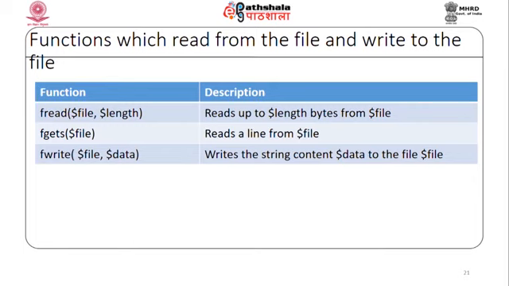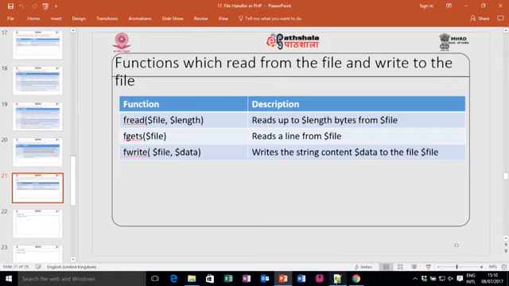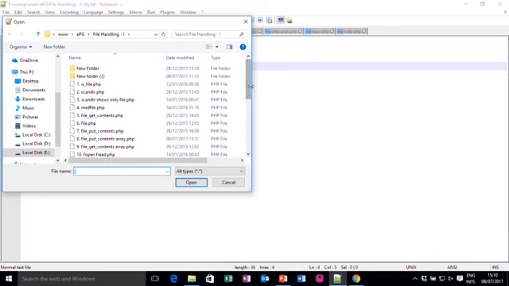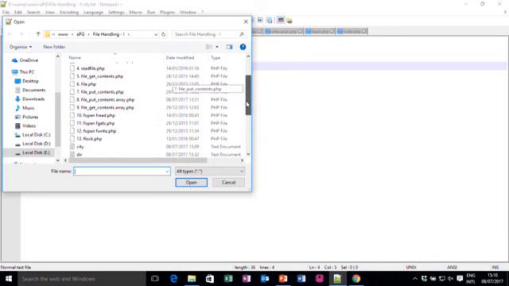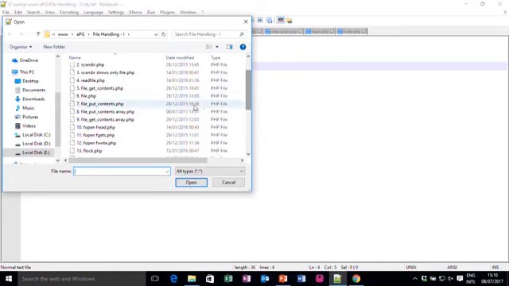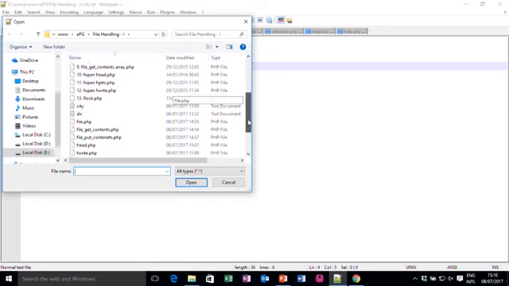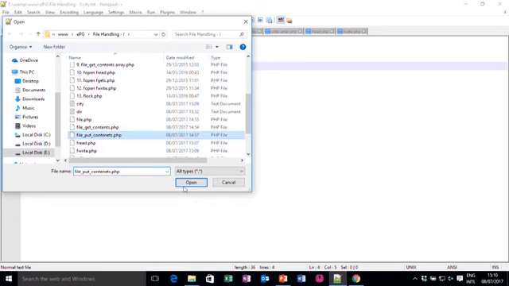You can add any text or anything else also. Let me give one example of that. Say, for example, if I open file write, we use file_put_contents.